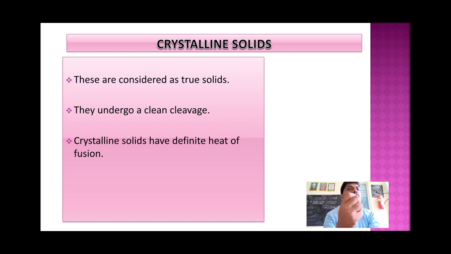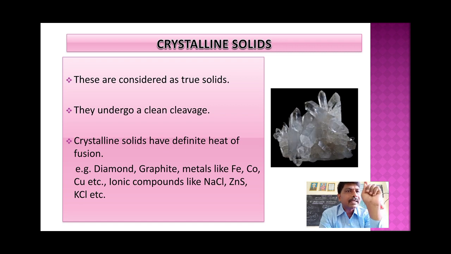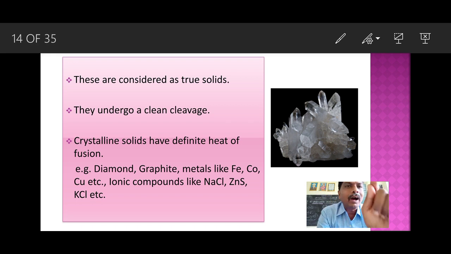What are crystalline solids? What are the characteristics of crystalline solids? They are orderly arranged. Their particles are regularly arranged, with long range order. Next, they have sharp melting points. They are considered as true solids. They undergo clean cleavage. Crystalline solids have definite heat of fusion.